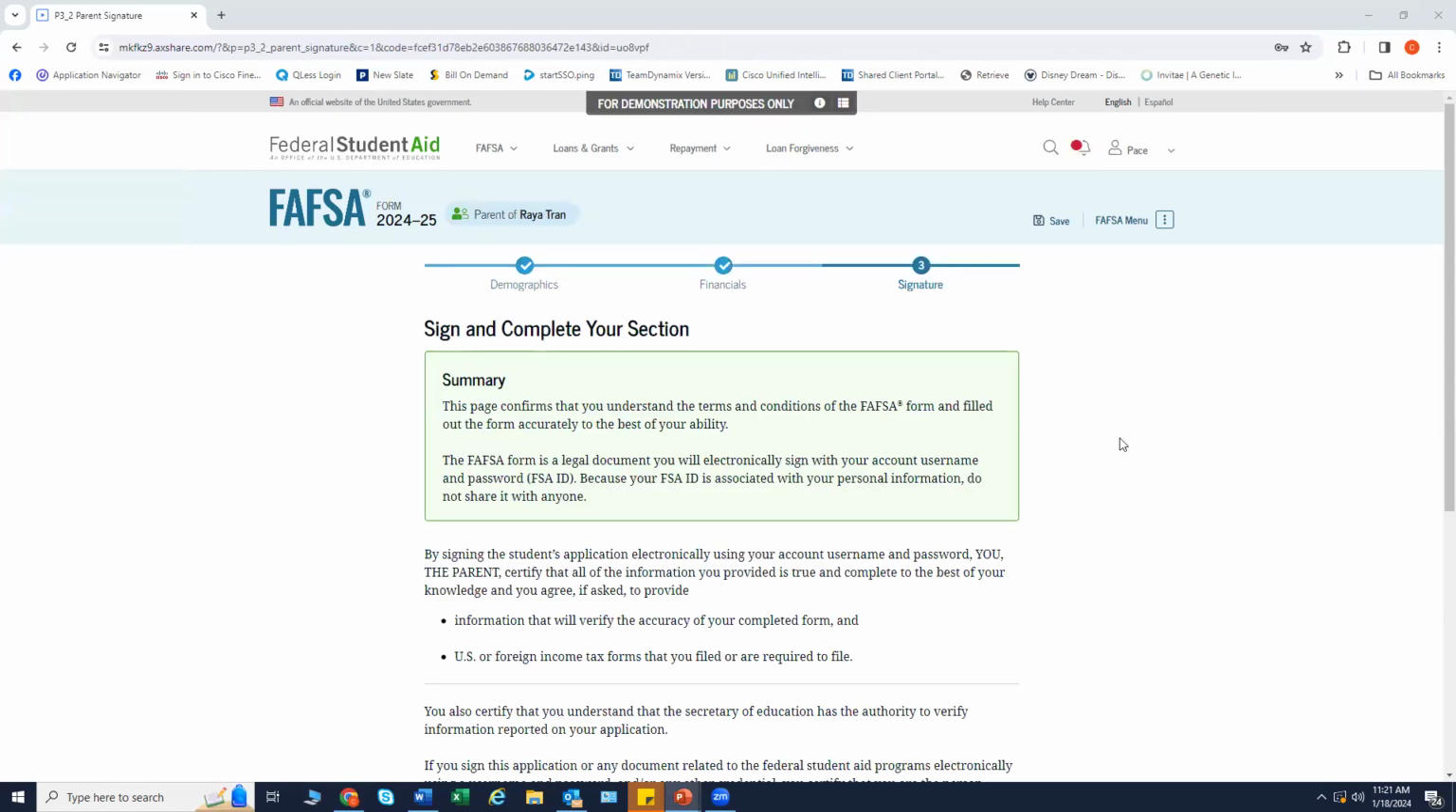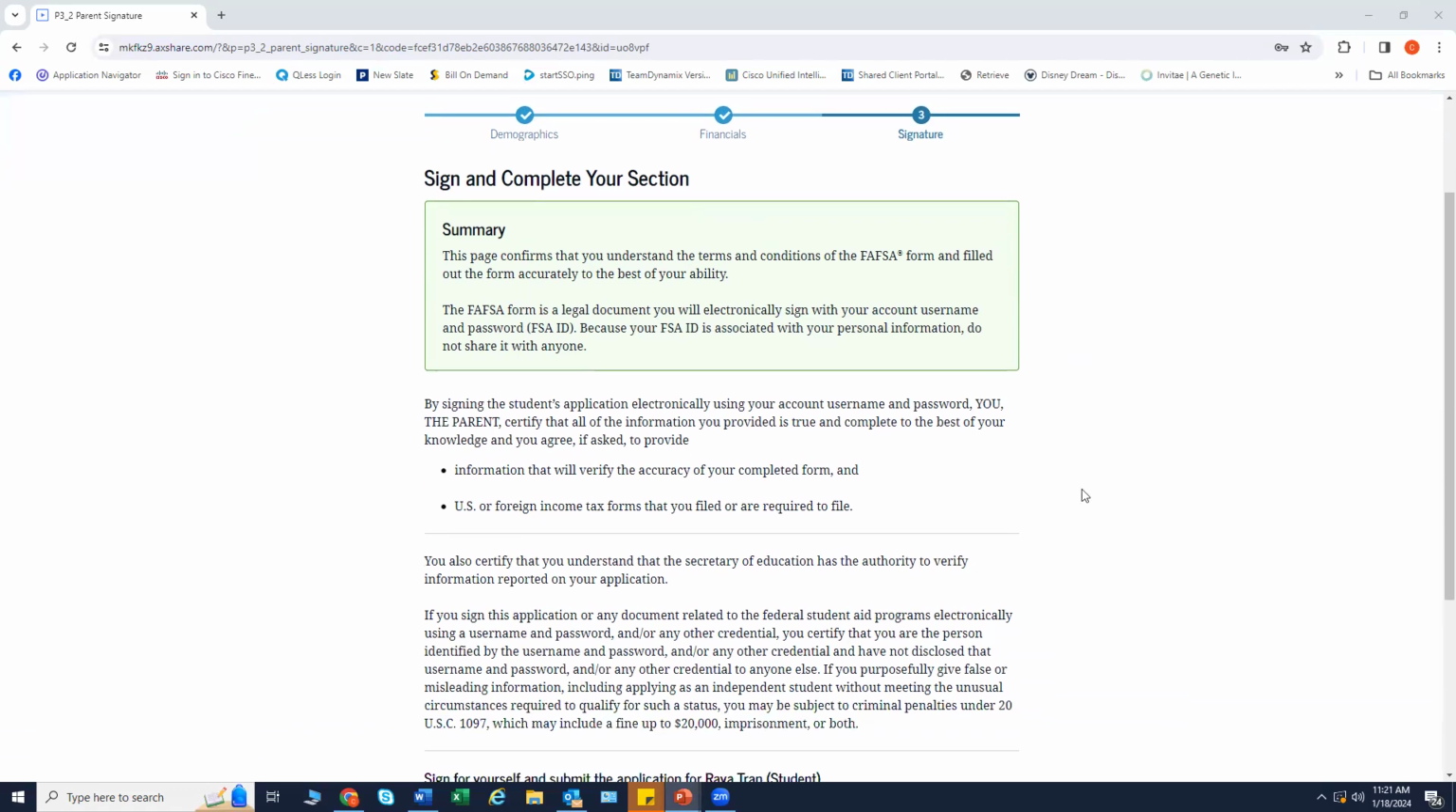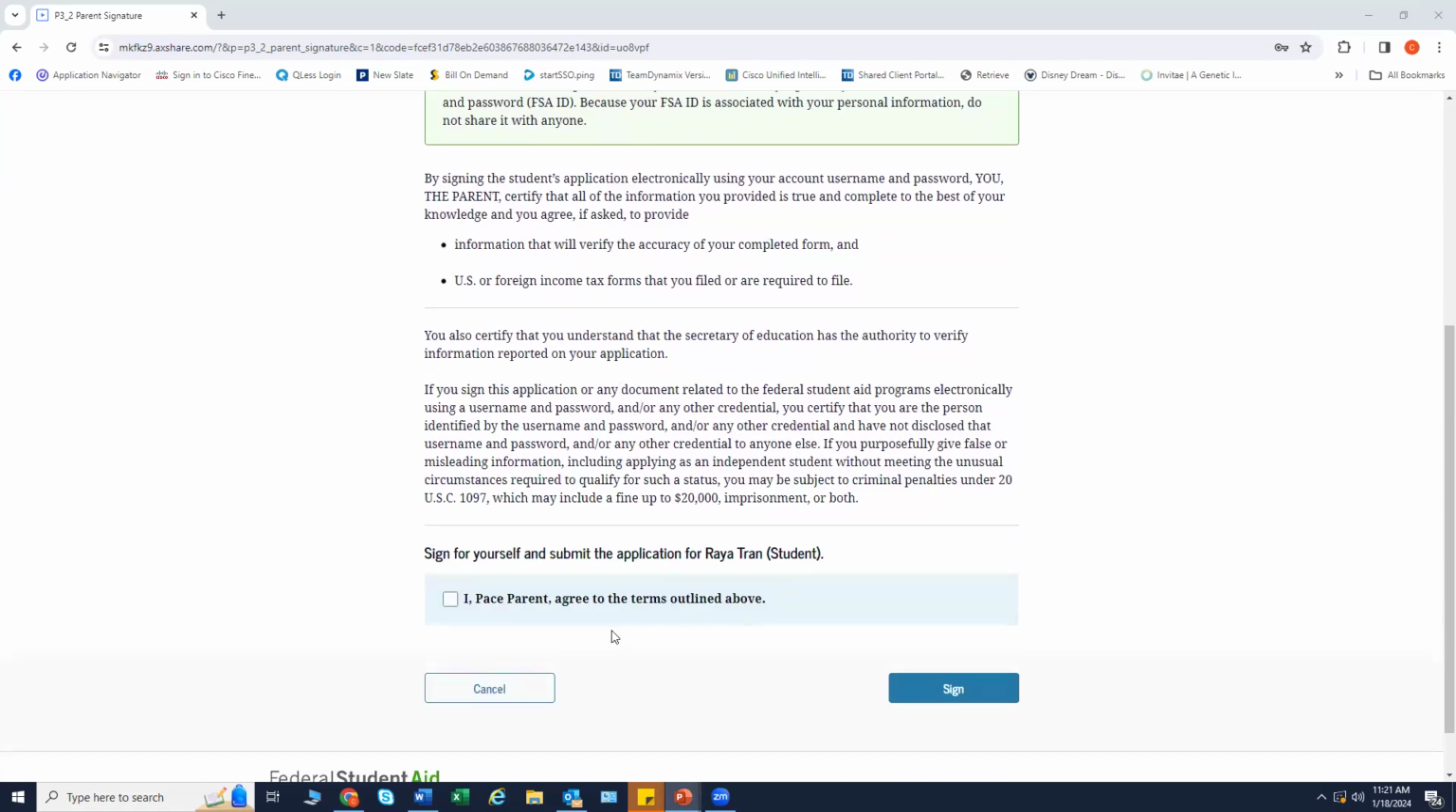On this page, the parent acknowledges the terms and conditions of the FAFSA form and signs their section. Since all required sections are complete, the parent can sign and submit their information for the student's FAFSA form to be completed.